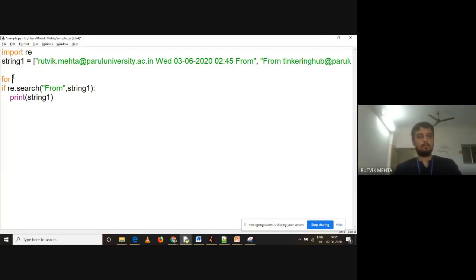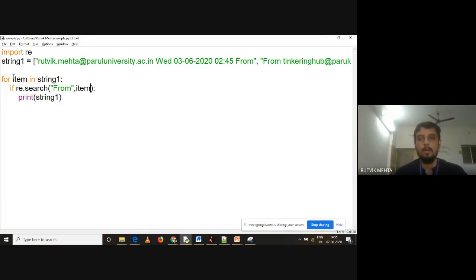We need to iterate through the string list. So for item in string 1, this will go into the indentation part. That's also re.search. I'm looking for "from", but not in string 1 now, in item, because item itself is a string. Okay, so I have changed this program.